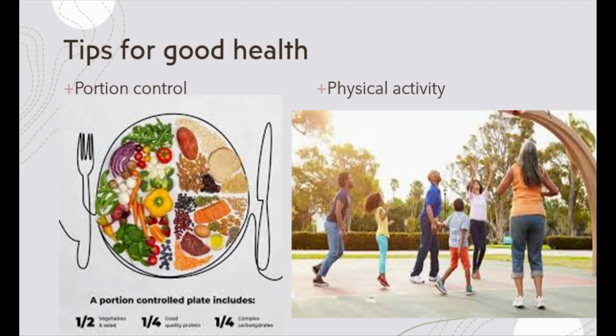Here are two simple tips to remain in good health. The first one is portion control. Portion control means controlling the amount and the type of food groups that go into your plate and then into your stomach. A good portion controlled plate that looks like this, with plenty of fruits and vegetables, a lesser portion of carbohydrates, and lots of pulses and protein sources, is a sure way to good health. But a balanced and good diet should also be supported by lots of physical activity. At least 20 to 30 minutes of intense physical activity every day is the key to good health.